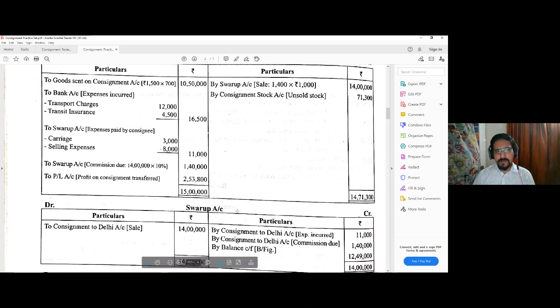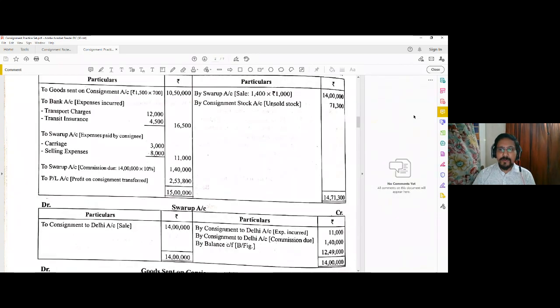Next comes the question of unsold goods. The unsold goods are to be valued. Now they have given us the valuation of our unsold goods directly, so here no direct valuation we need to perform, just mention the amount directly. So by consignment stock 71,300 we have mentioned, and that gives us a total of 14,71,300. This debit side total has been printed wrong. It will be 14,71,300.